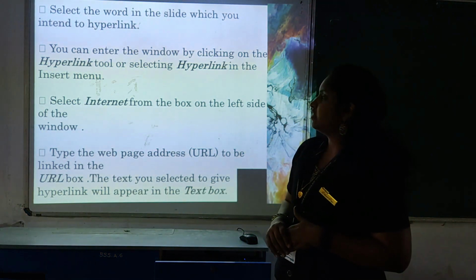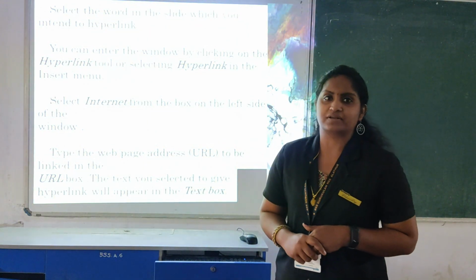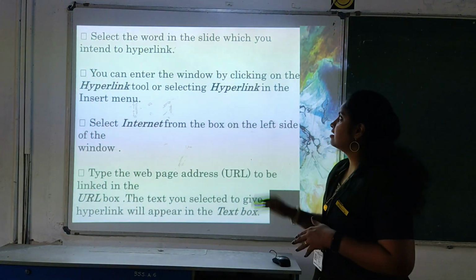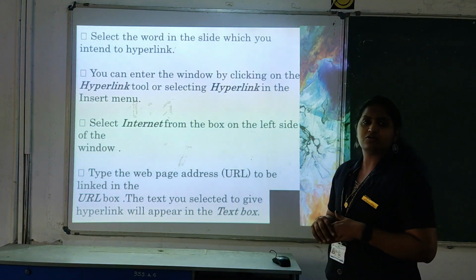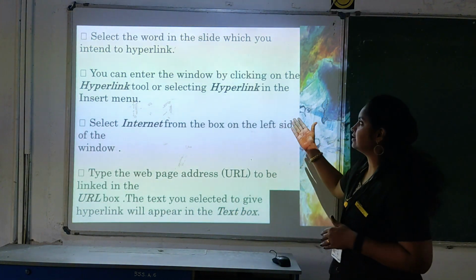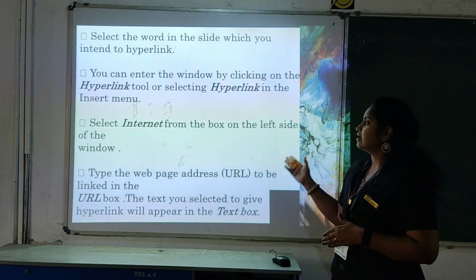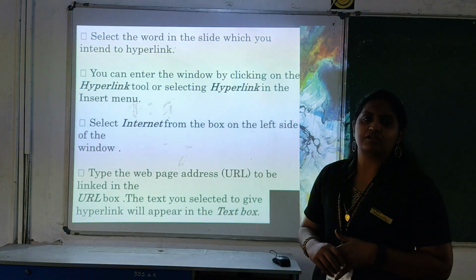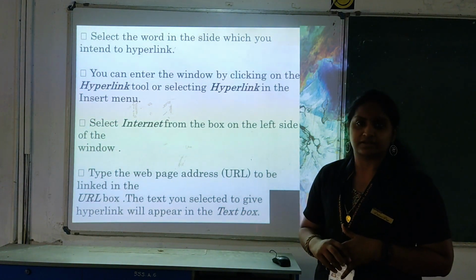Okay. So, we know that we have an icon hyperlink. By using that, you can select the documents. How can we apply the hyperlink in our slide? Select the word or picture which we have included in our slide. And in that, you have an option hyperlink. In the toolbar, you can see it, or else it is available in the insert menu. Select that. If you want to connect documents from the internet, you can choose that, or else if your document is in your files or in your system, you can select that.